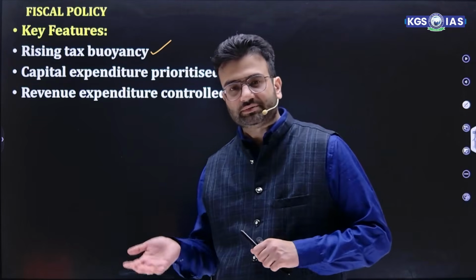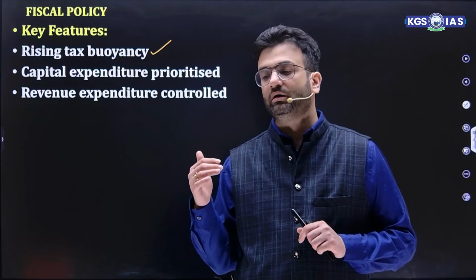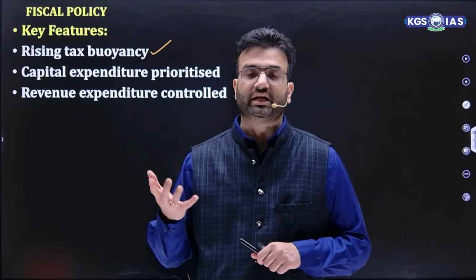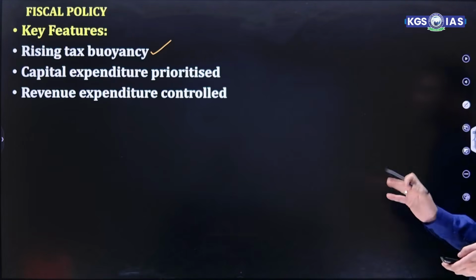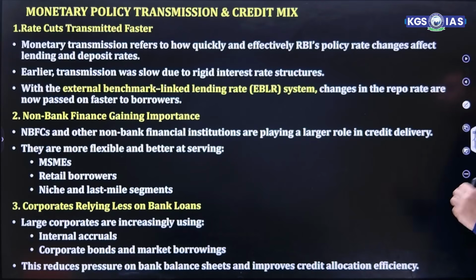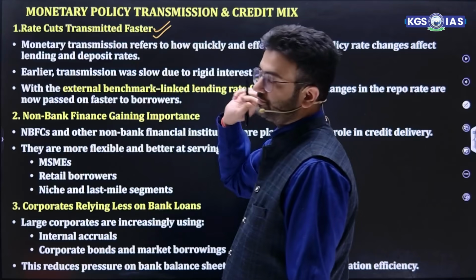For example, paying subsidies or paying salaries, or let's say paying pensions. This is all revenue expenditure. Law and order expenses are also revenue expenditure. Then monetary policy transmission and credit mix. The first thing is that rate cuts are transmitted faster.